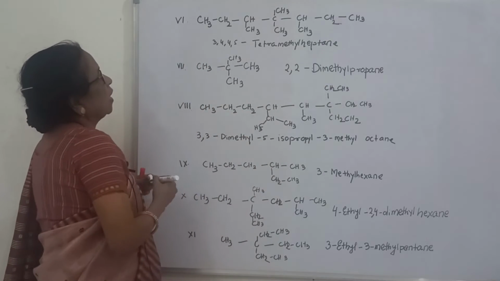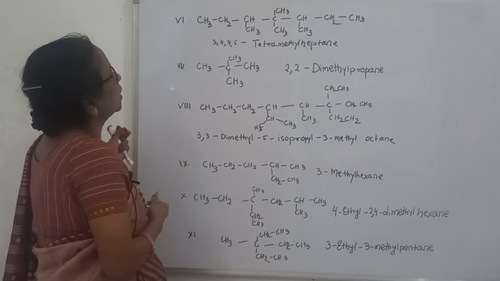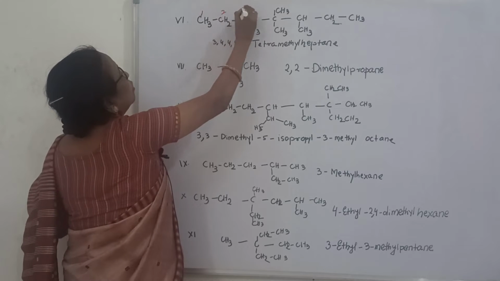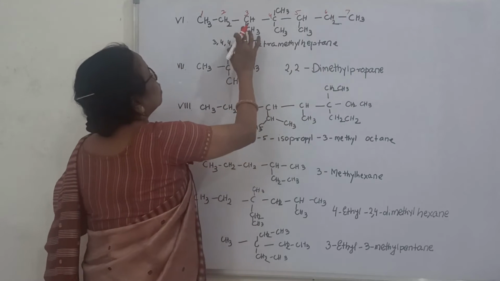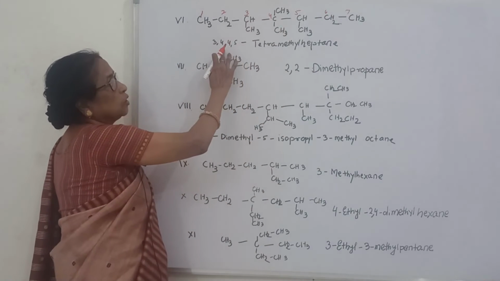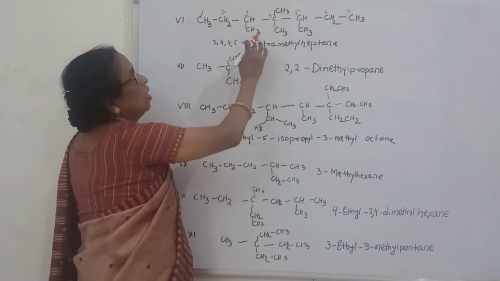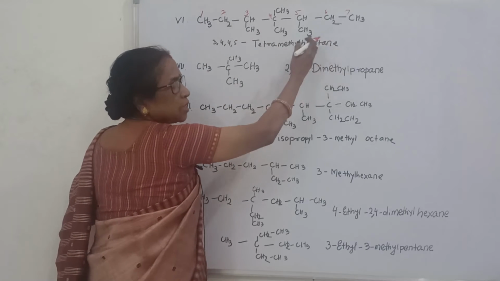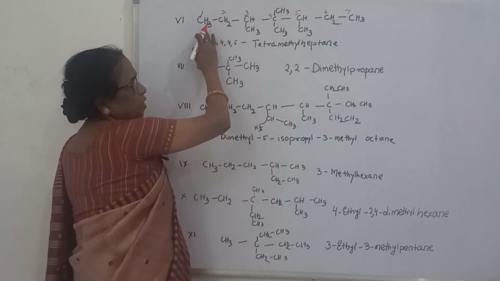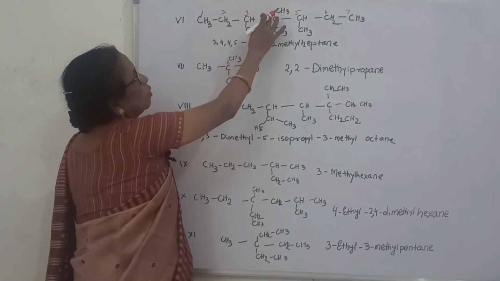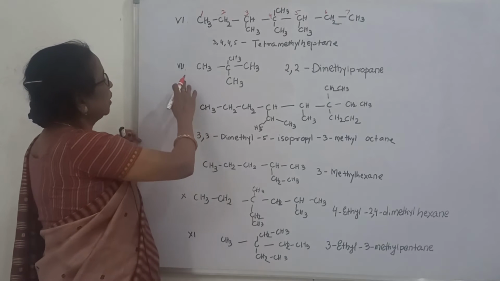So here, what is the name? 1, 2, 3, 4, 5, 6, 7. So 3 position methyl, 4 position 2 methyl, 5th position 1 methyl, tetramethyl heptane. Very simple. From this side you can count, and from this side you can count, the same position 3 methyl and also 3 methyl. So you can count from this side 1, 2, 3 methyl, 4,4-dimethyl, 5 methyl heptane. Heptane means 7. Now here this one.